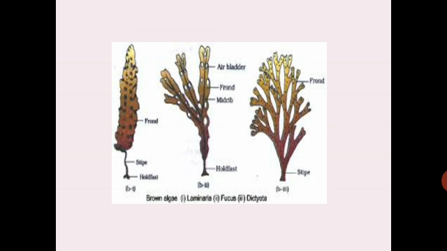Coming now, these are the examples for brown algae. First is Laminaria, second is Fucus, and Dictyota. So here you can see the plant body, how it is differentiated. Holdfast, this is the stipe, and this is the leaf-like frond. So stipe is the stalk, and holdfast is the structure by means of which it is attached to the substratum. So this way they are differentiated. Brown algae.